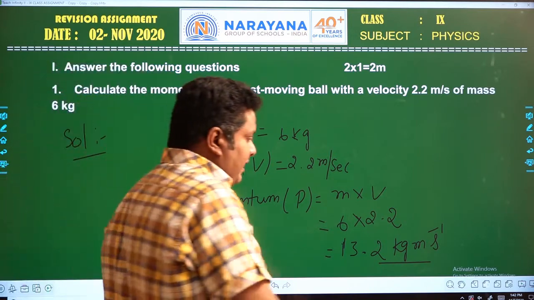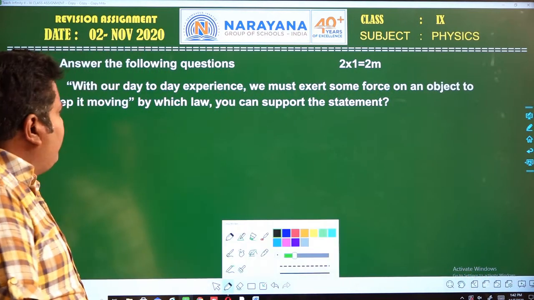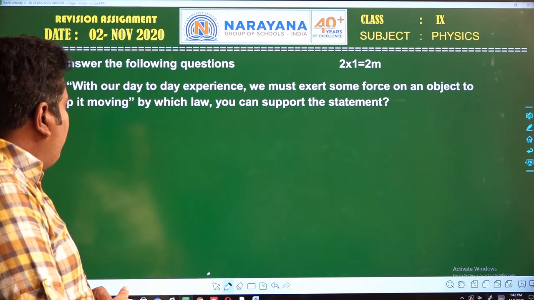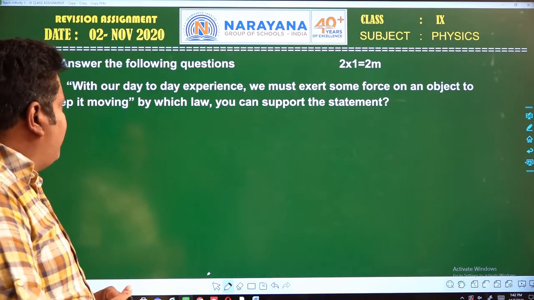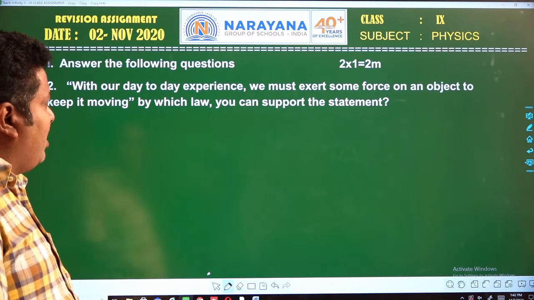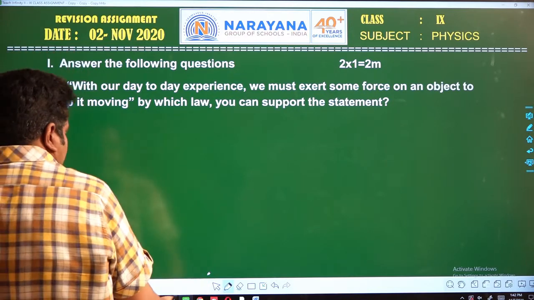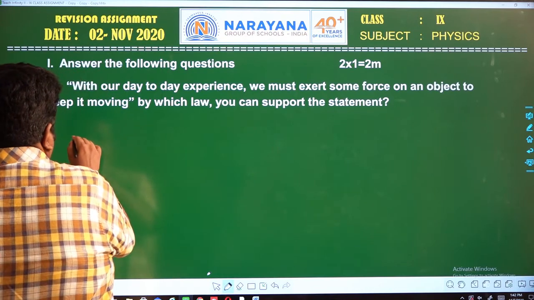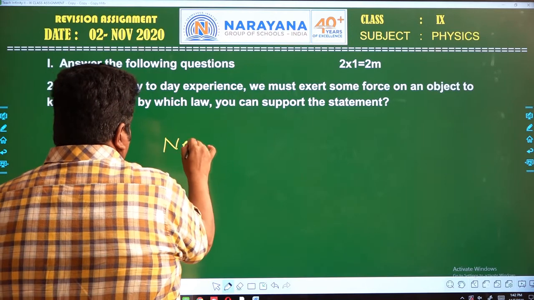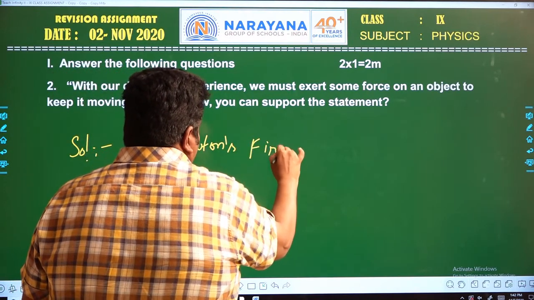Okay. Now let us see the next question. With our day-to-day experience, we must experience some force on an object to keep it moving. By which law can you support the statement? The law which can support this statement is nothing but Newton's first law. Newton's first law can support this statement.